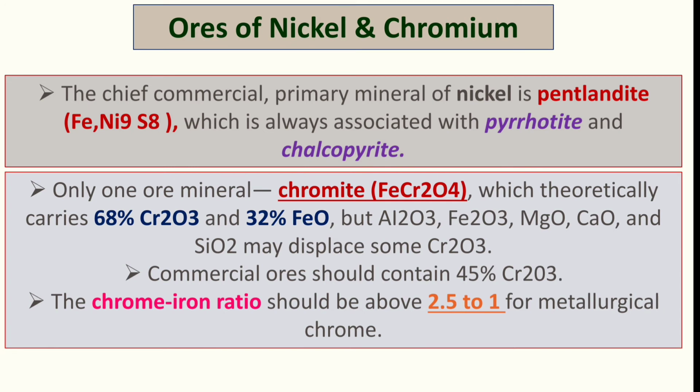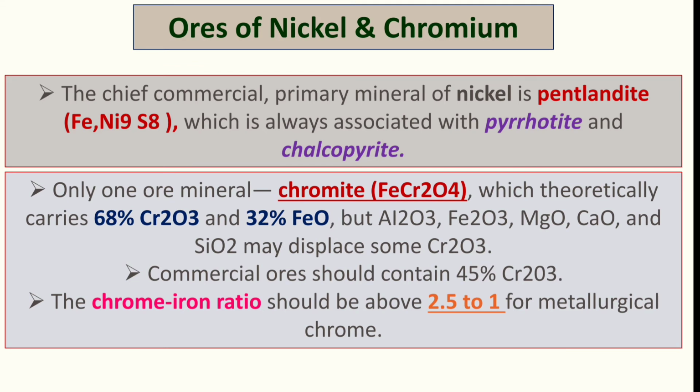And same is for the chromite. So only one commercial mineral of chromium, that is the chromite, FeCr2O4. Okay, so FeCr2O4 chromite, this is the commercial ore mineral, which theoretically carries about 68 to 70% of Cr2O3 and 32% of FeO.